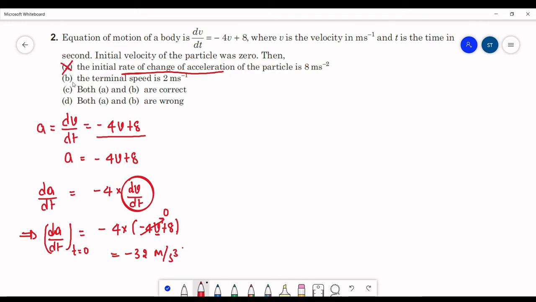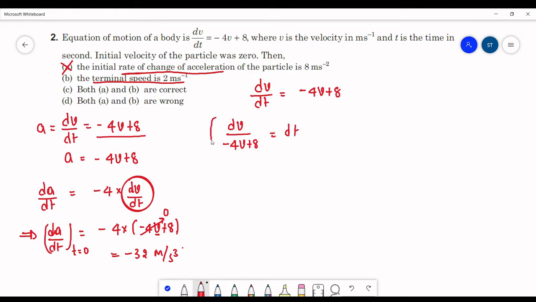Now let us check option B. The terminal velocity of the body is 2 meters per second. Terminal velocity is the velocity attained by the body after a long time. So let us take the same equation again, which is dv upon dt equals minus 4v plus 8. First let us find the expression for the velocity of the particle. So bring all the v terms to one side, that is dv upon (minus 4v plus 8) equals dt.